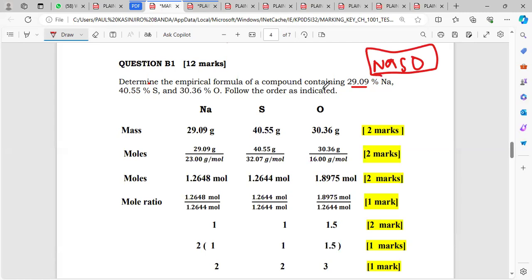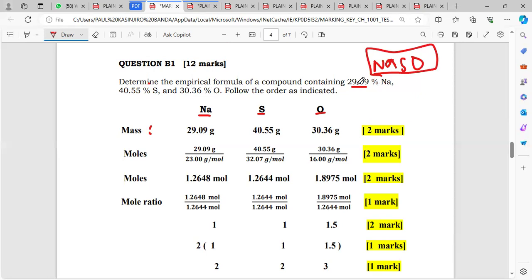Okay, so what's the first thing when you're trying to find the empirical formula? You write your elements there on top: my sodium, my sulfur, and then my oxygen. Then the next thing is to write my masses there. Because we assume that it's from a 100-gram sample, the percent becomes the mass.